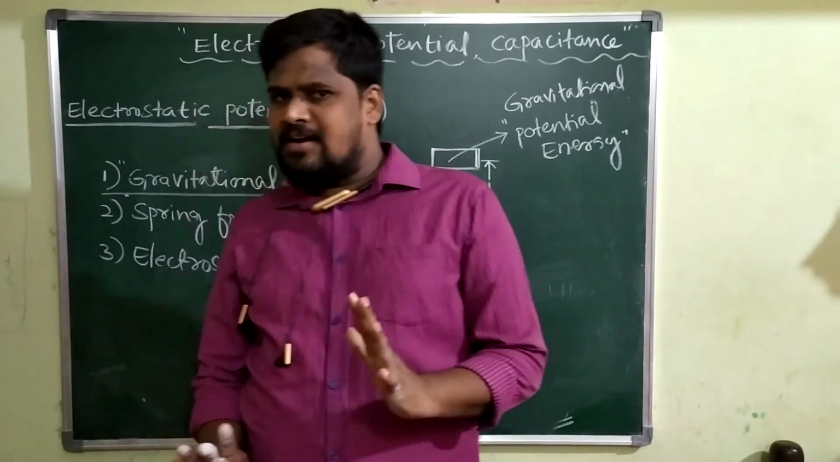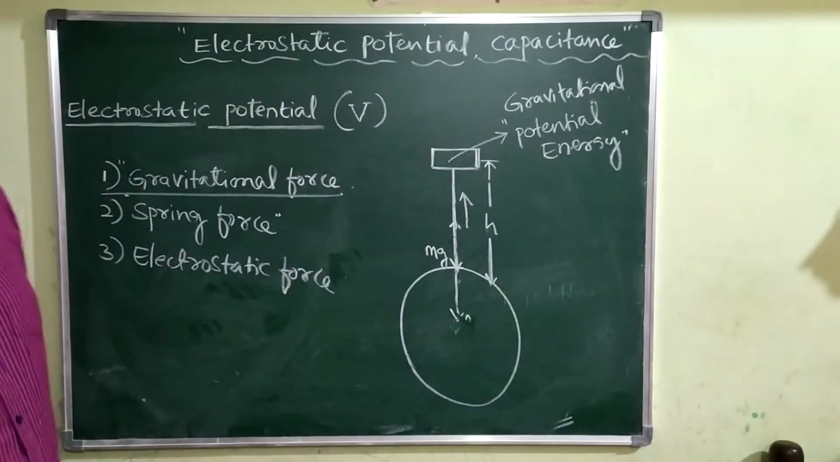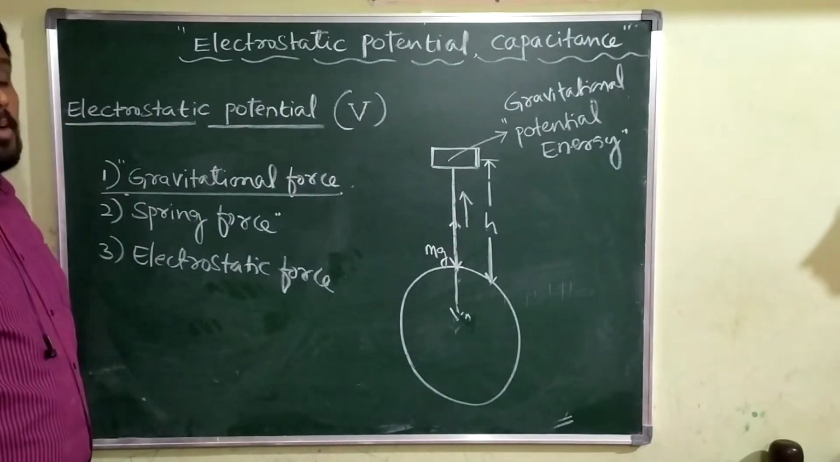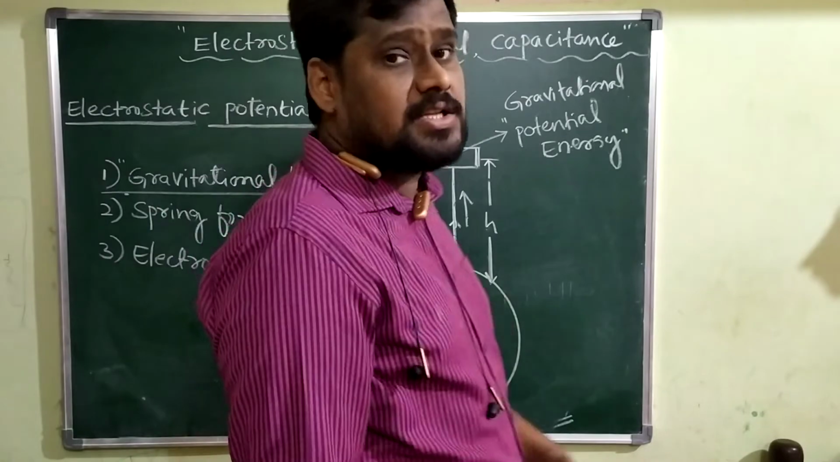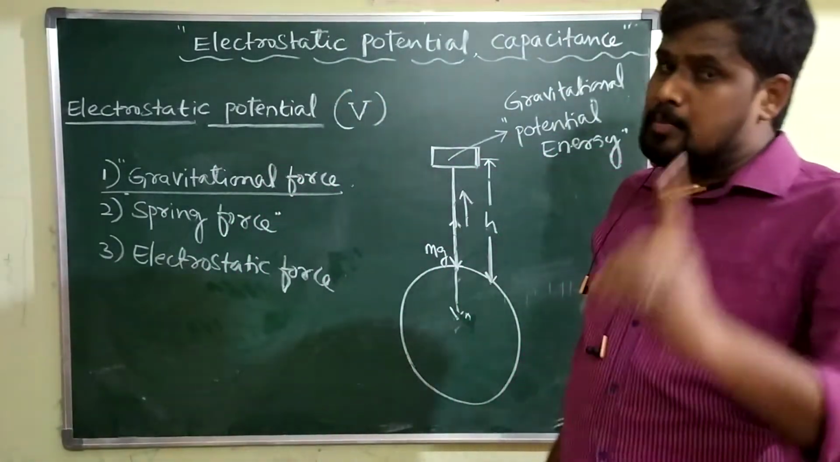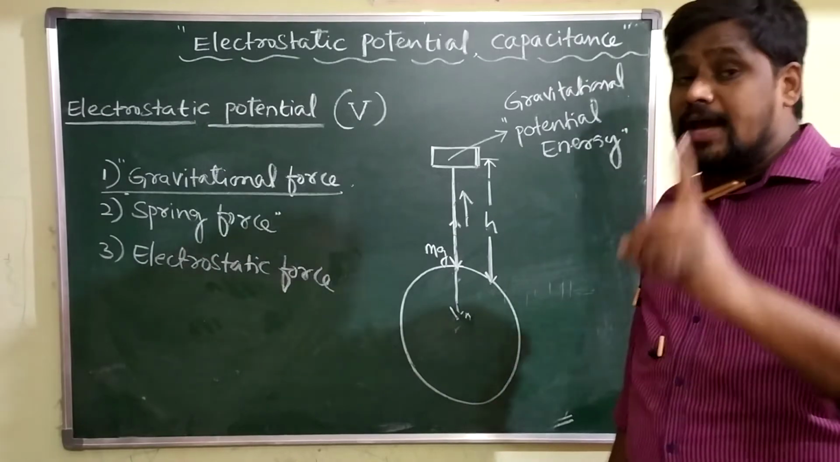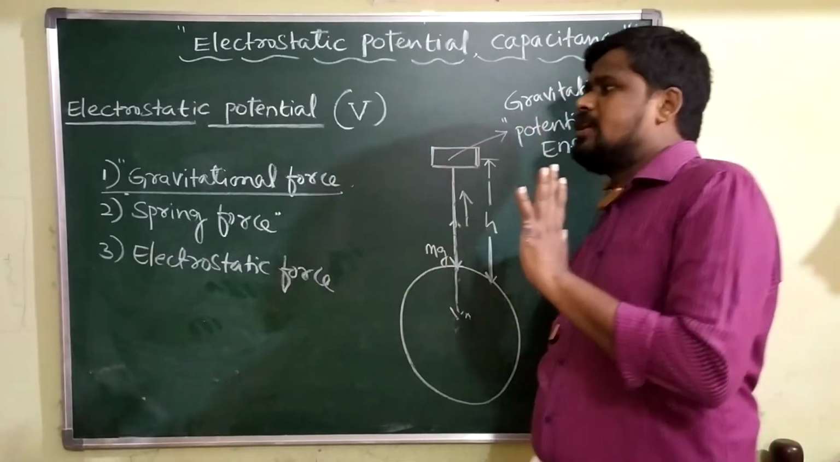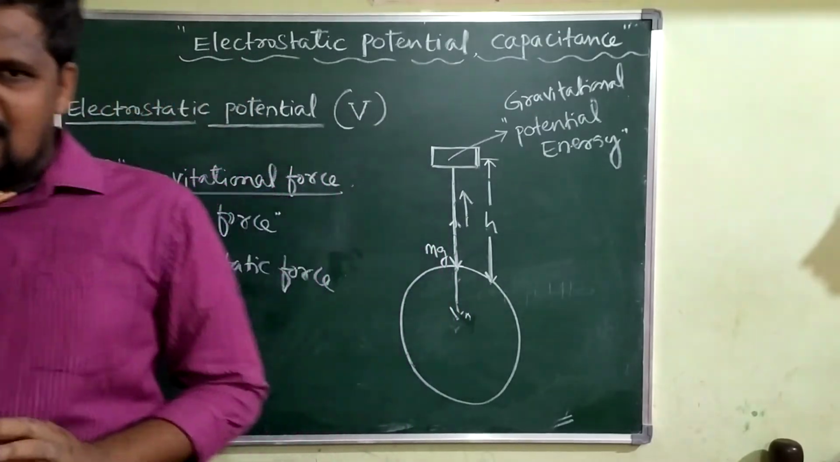Try to understand this sentence. What is electrostatic potential energy? You tell me. The amount of work done in displacing a charge in the direction opposite to the direction of electrostatic force, we will call it electrostatic potential energy.